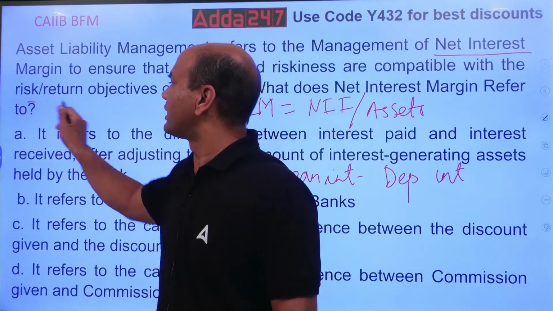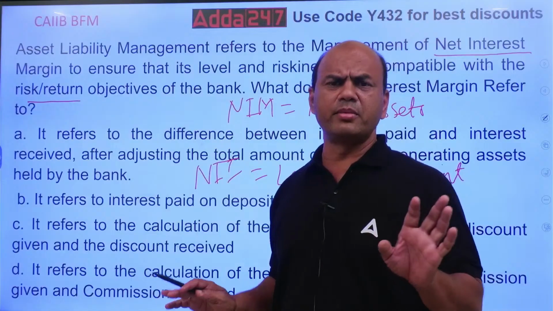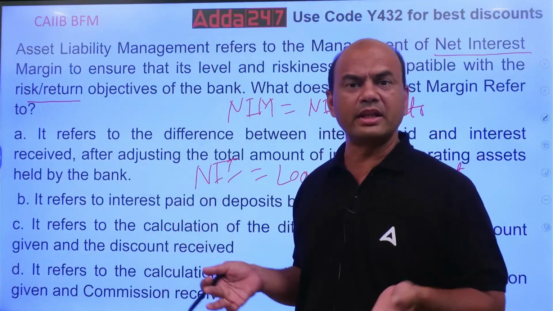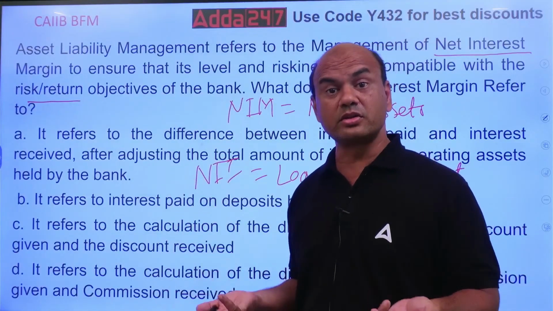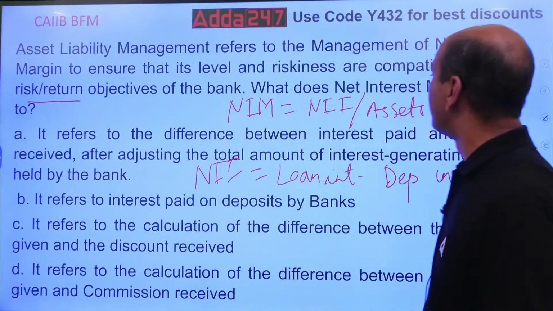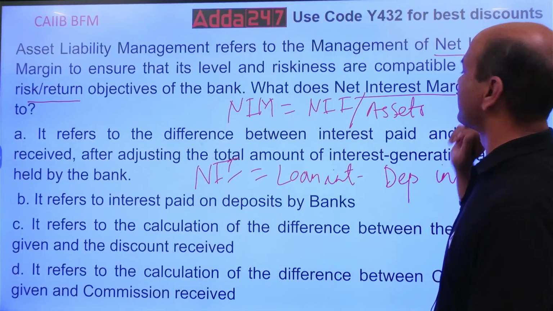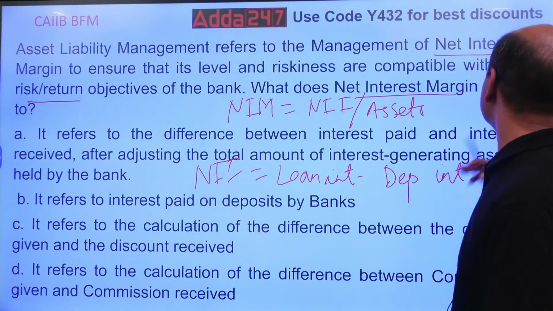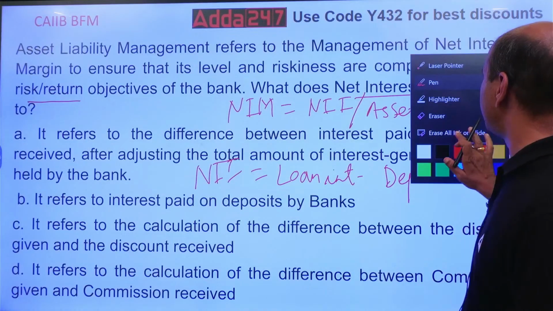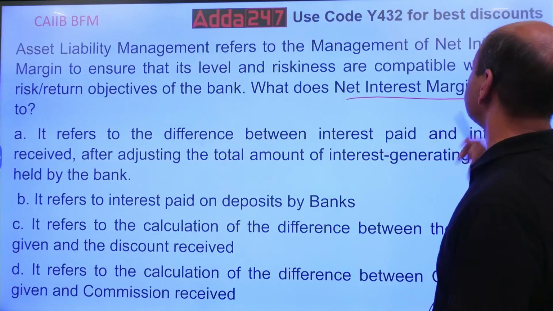So your risk and return should always match. I don't want huge returns, for which I'll have to give riskier loans. That is also not required, isn't it? So, what does NIM refer to? Okay, so now let's look at it. I'll remove all this now. So what does NIM refer to?